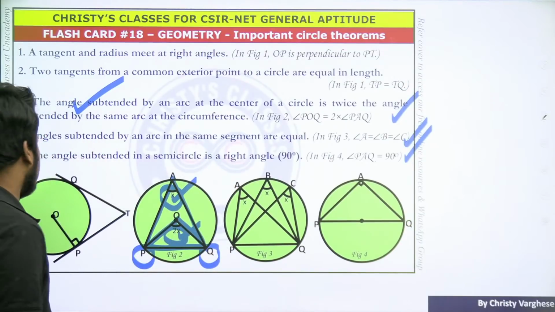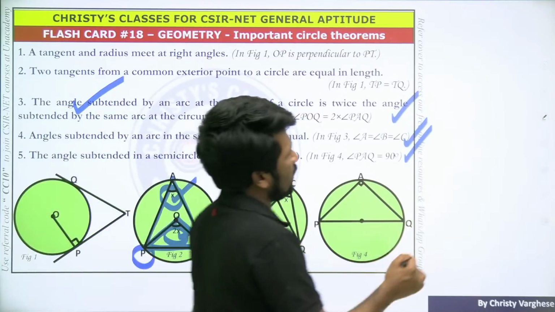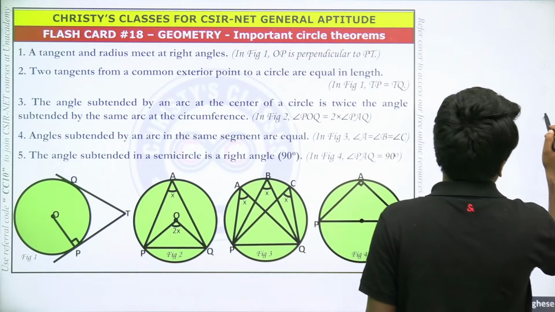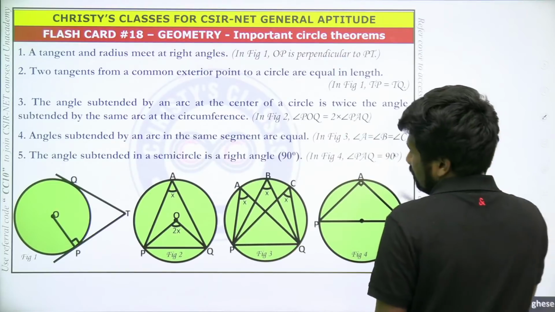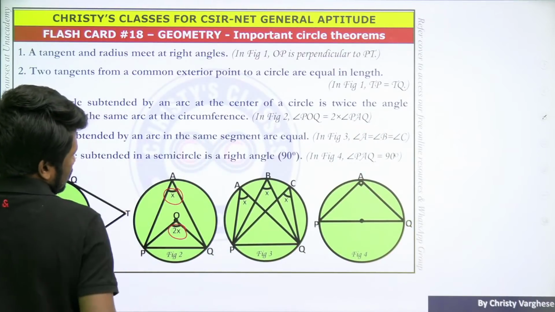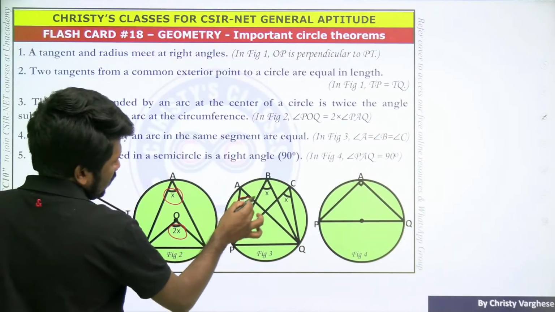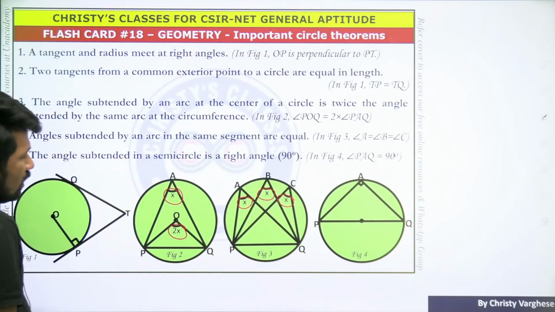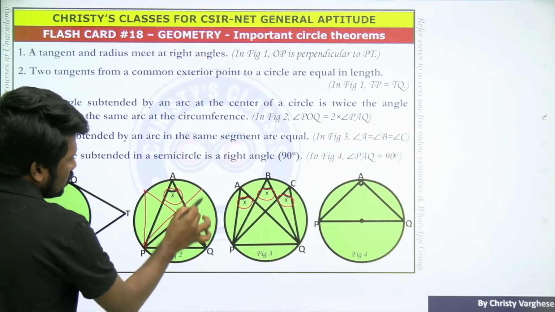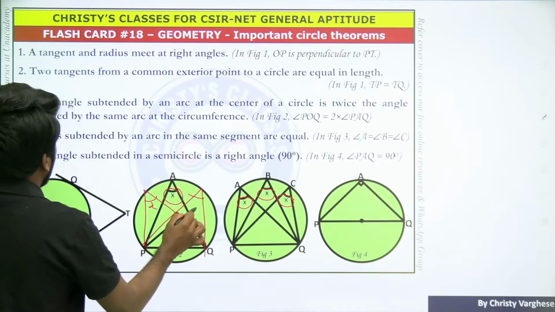Did you all understand this? So that theorem you should remember. It is school day math only, nothing new I am teaching. I am reminding you of the things that are repeatedly asked in NET exams. So this double will be this. And another property is that all these angles at the circumference will be equal. If you draw in this direction, this direction, all of these will be equal. That is the next property.